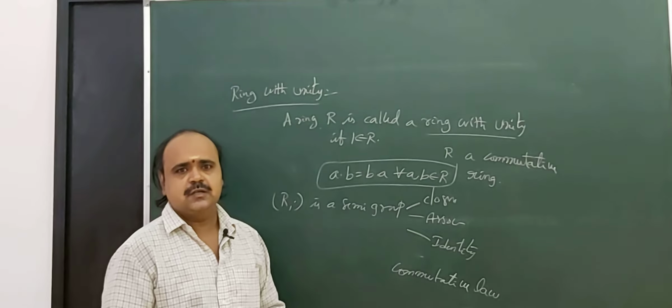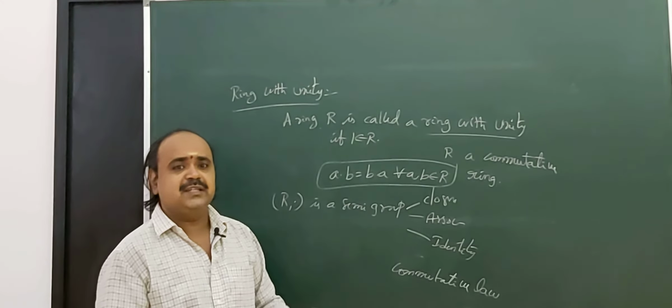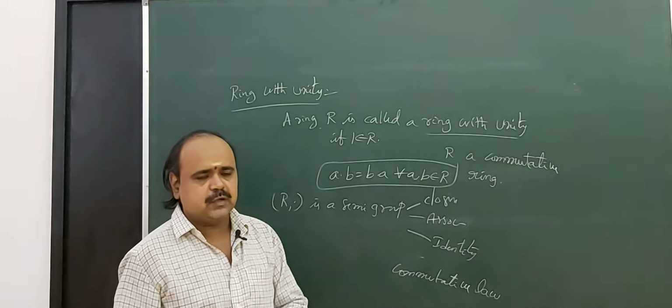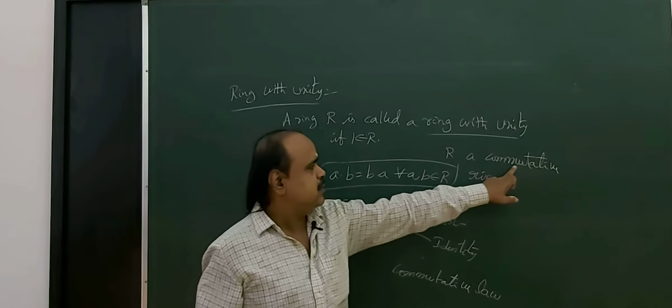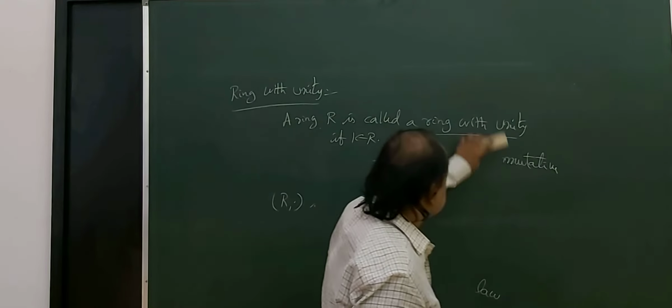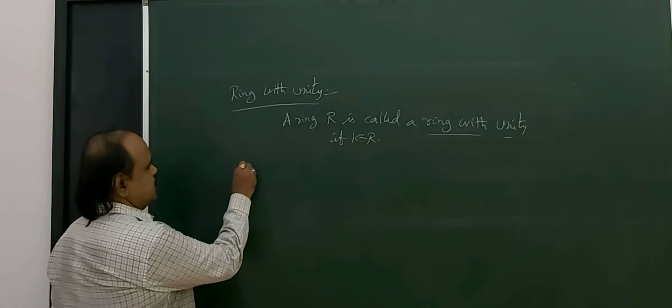If the commutative law exists in a ring, then the ring is called a commutative ring.